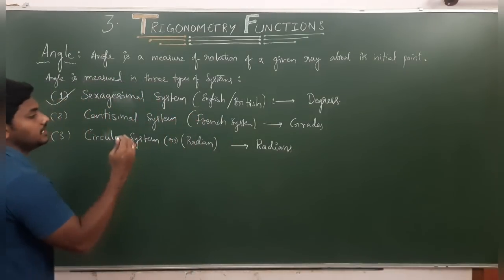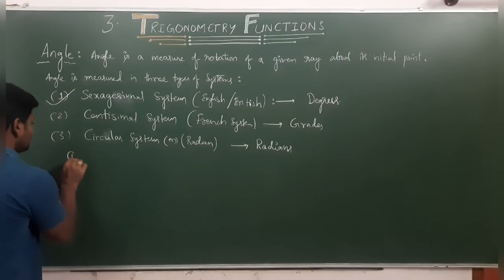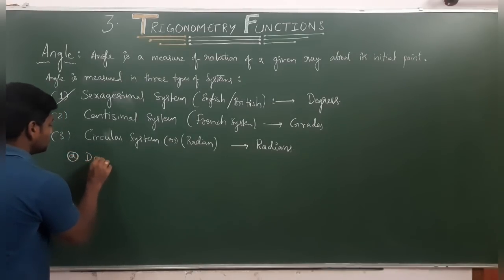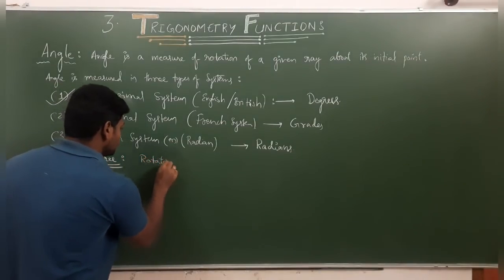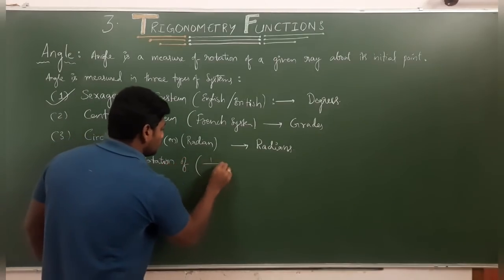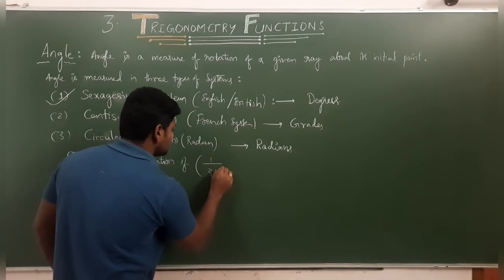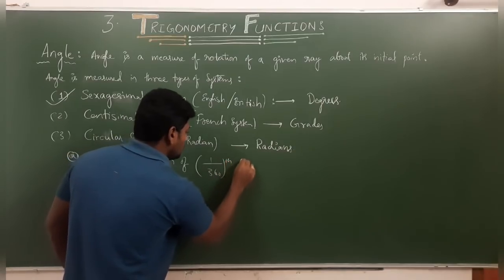So what do we mean by degree, grade and radians? Now, when it comes to degree, a degree is a rotation of 1 by 360 of a revolution.